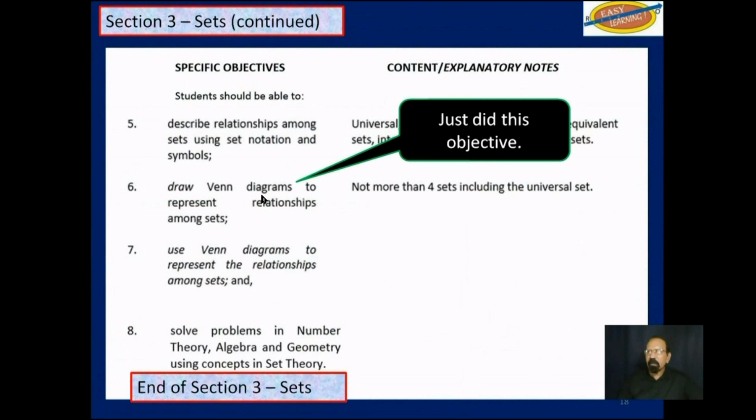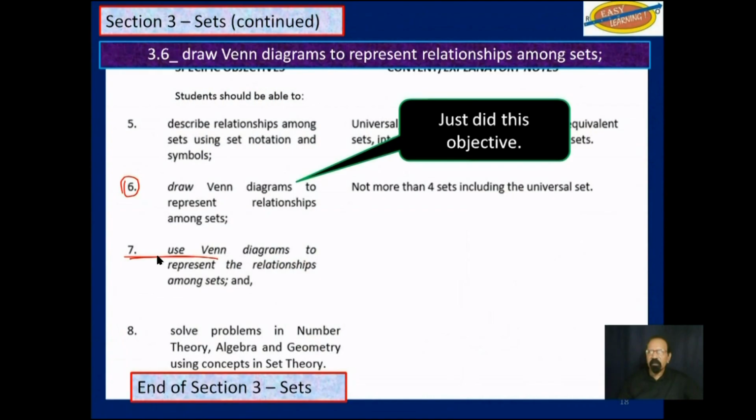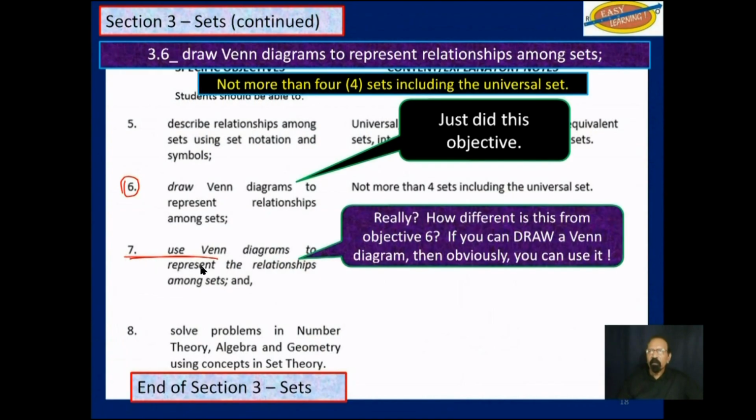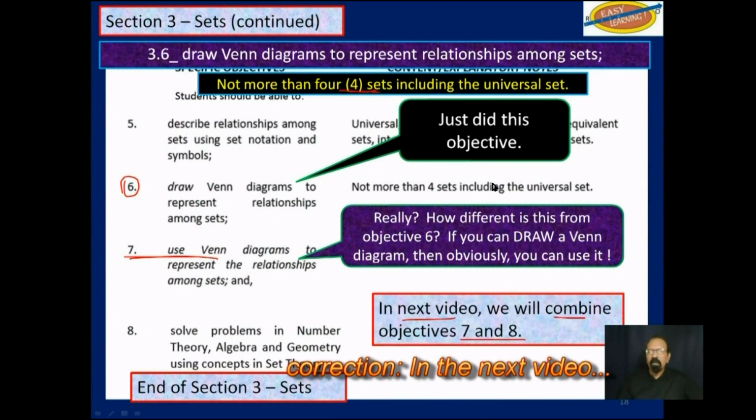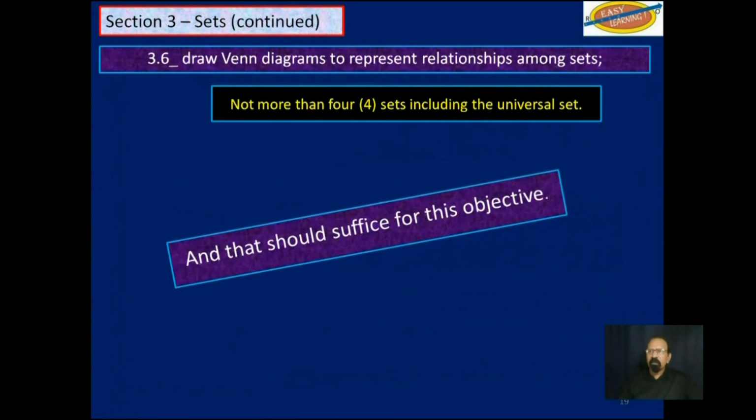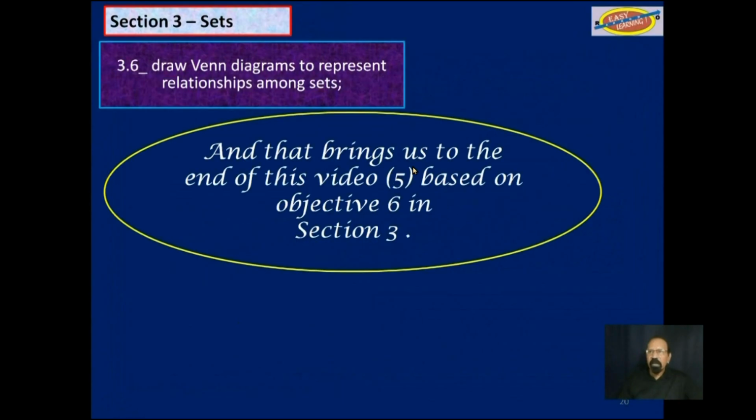So we have just completed objective 6, and to a certain extent we have done something on objective 7 with no more than 4 sets, or a universal set with 3 subsets. In the next objective, we will combine what we didn't do from objective 7 with objective 8, and that will be the last video in this section. So that should suffice for this objective, and that brings us to the end of video 5, which is based on objective 6 in section 3.